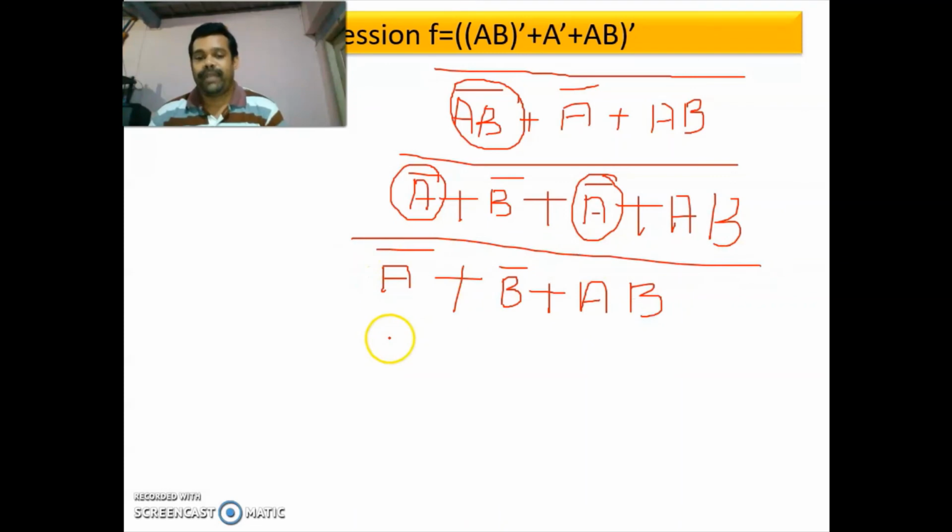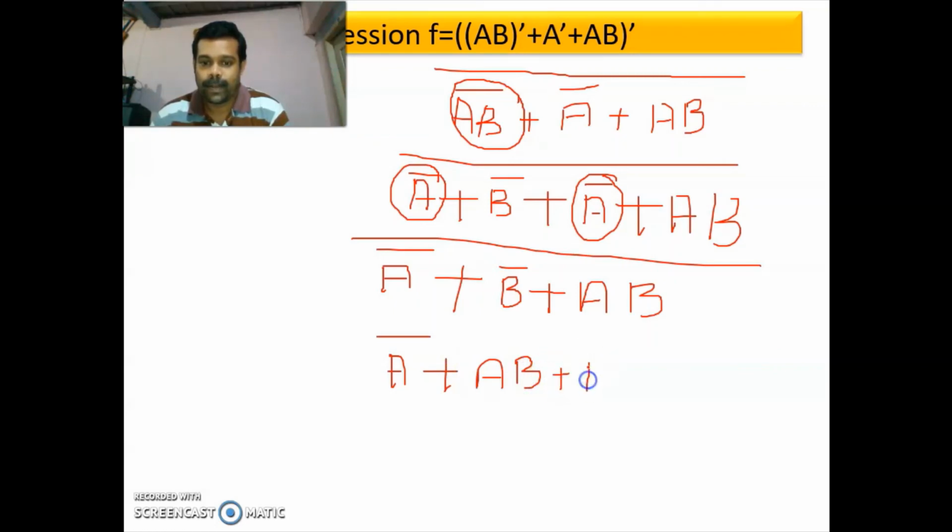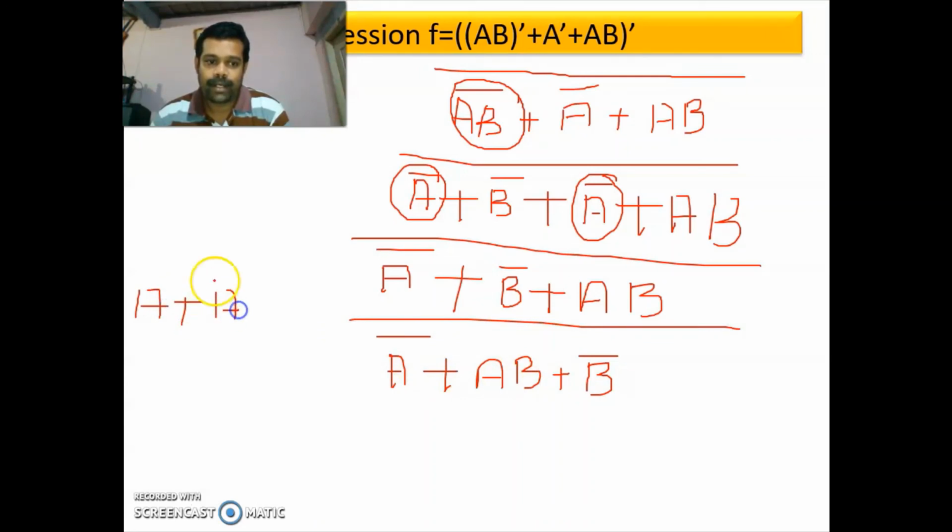Now we can rearrange this like this: A bar plus A B, plus B bar. Now A bar plus A B is similar to A plus A bar B. So A plus A bar B is equal to A plus B.